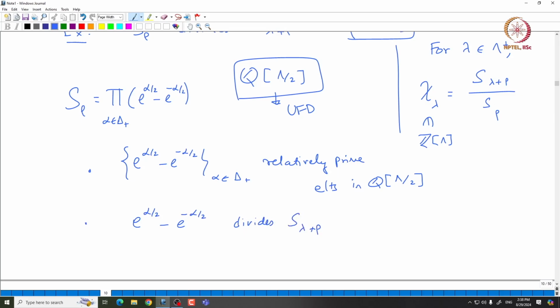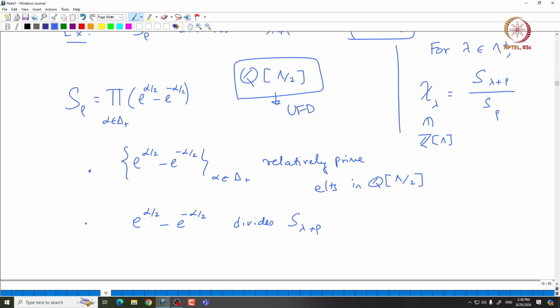That is something very easy to prove, not very hard. So, that tells us that when you take this product of e power alpha by 2 minus e power minus alpha by 2, it must divide S lambda plus rho.